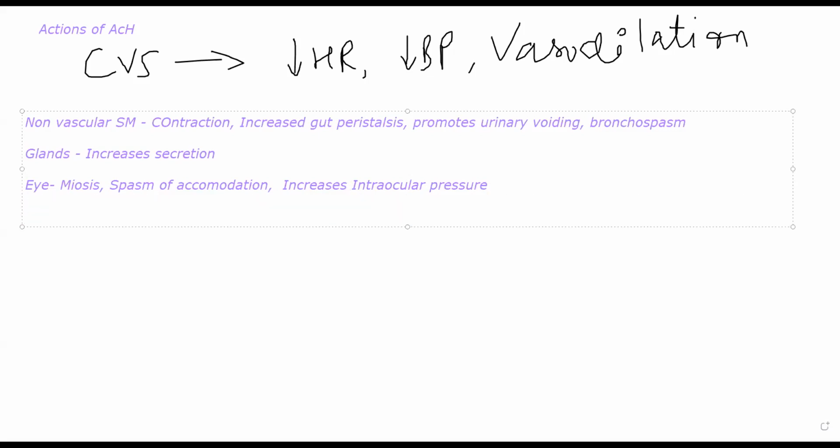Then upon the NMJ, neuromuscular junction, the junction between the neuron and the muscle, the motor end plate, it will cause contraction of the muscle. If you remember, when we were discussing antihelminthics, I told you that it can cause spastic paralysis. Whenever you have an increased amount of acetylcholine in the muscle, it can cause spastic paralysis because there will be continuous contraction. For muscle movement, let us suppose you want to get up and walk, few muscles will have to contract, few muscles will have to relax at the same time.